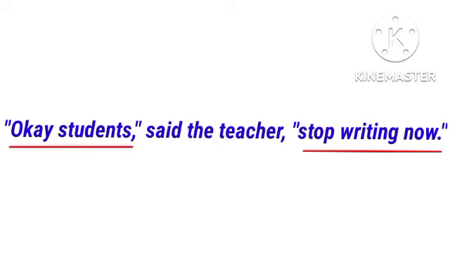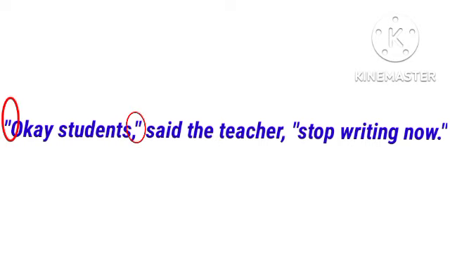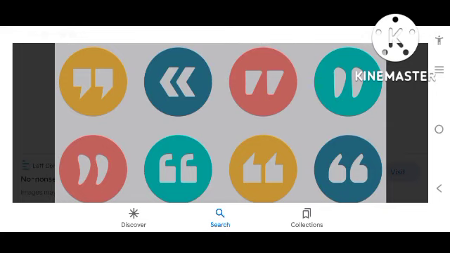Put both the parts of the quotation in quotation mark. Like, "Okay, students," said the teacher. "Stop writing now." So, "Okay, students," we will put in quotation mark and put a comma. And "stop writing now" again in quotation mark and full stop.